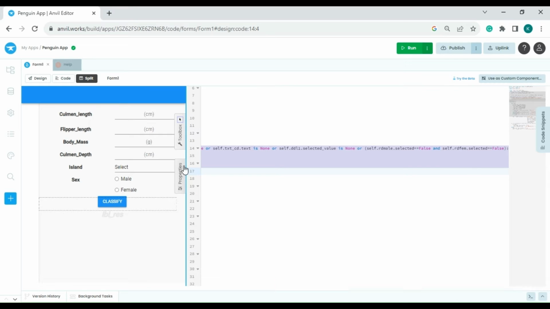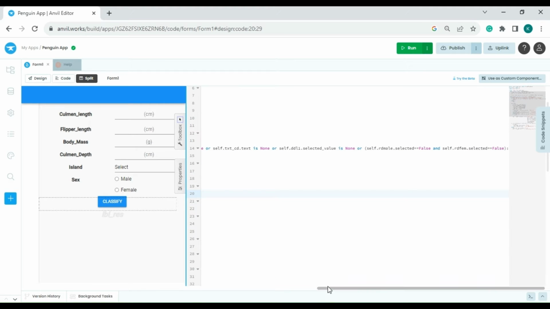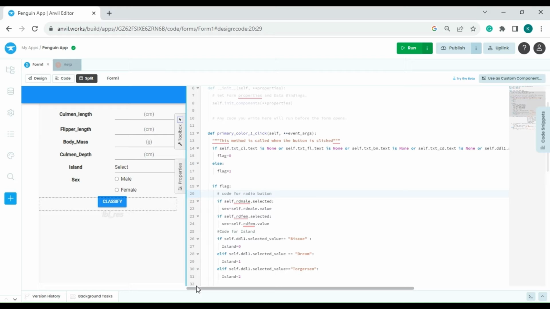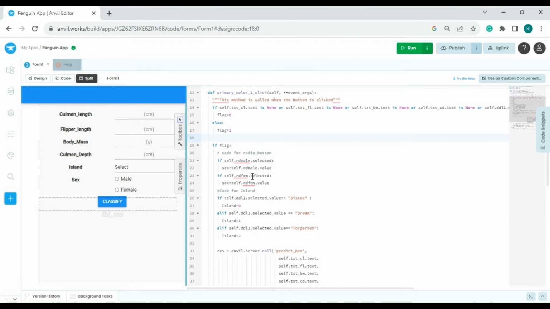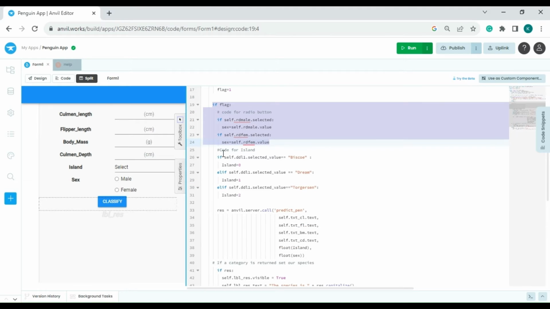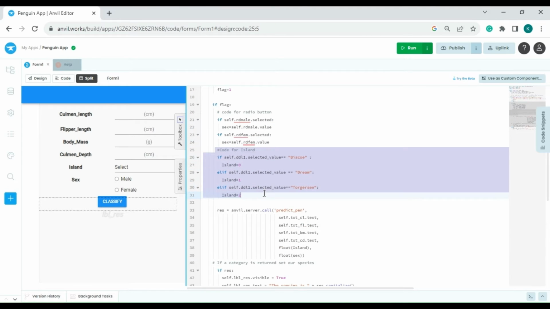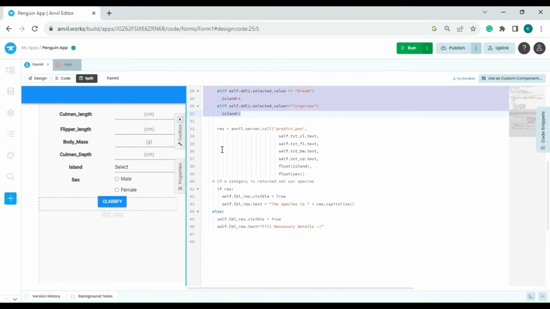So we check the validation here whether all the fields have necessary inputs or not. Here once the flag is true, we are going to check the radio options are properly checked or not, and this is for island field selection. So this is the code.